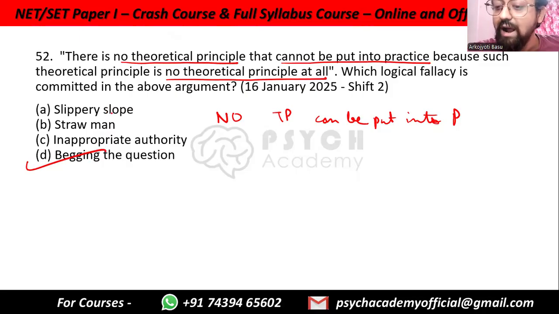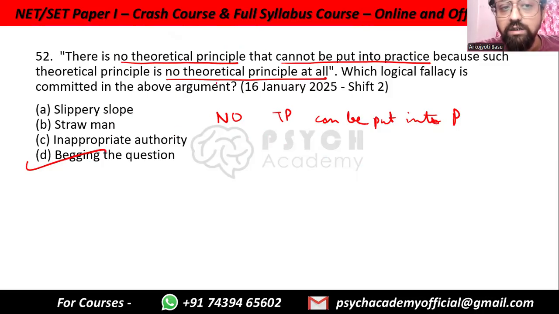Slippery slope means that you start off with one particular fact and then you just keep generalizing from it. Straw man, you use a diluted argument from the real one. There is only one argument. There is no second argument here. Inappropriate authority from a person or a textbook or anything. What authority has been mentioned?